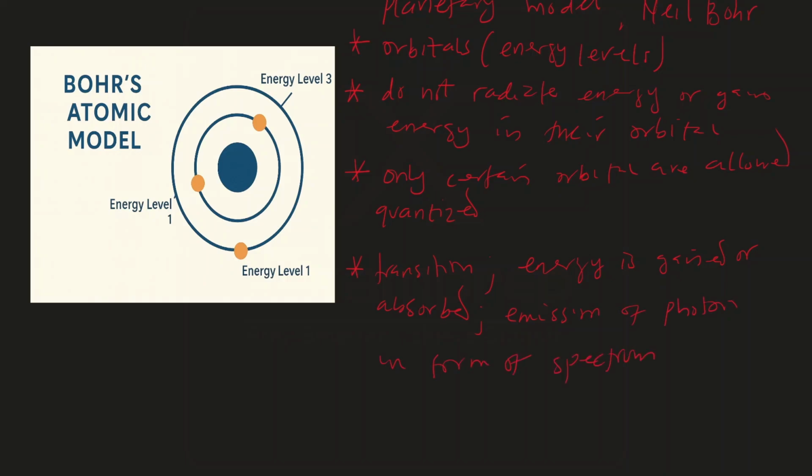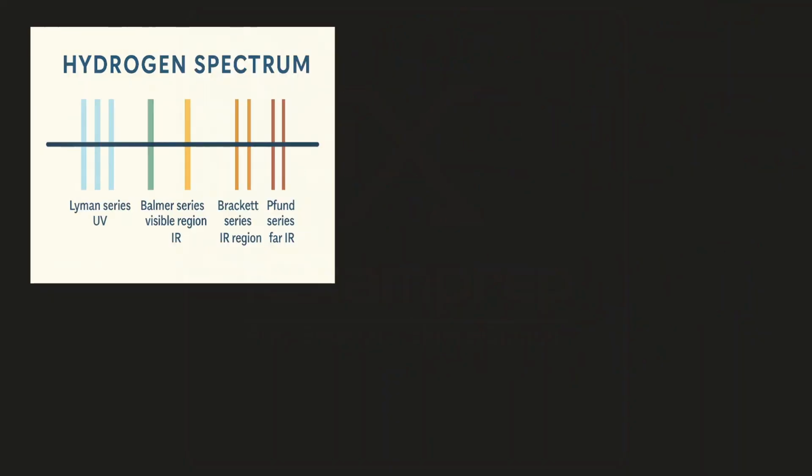So Niels Bohr used hydrogen atom as a case study, and he noticed that the spectral lines that were emitted in a hydrogen atom were given as this. All right, so this is the hydrogen spectrum where you have the Lyman series, Balmer series, and so on. So if an electron transits from any energy level to the first one, the spectral line is known as Lyman series. From any energy level to second energy level is known as Balmer series, and so on and so forth.